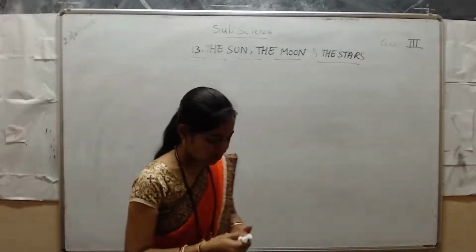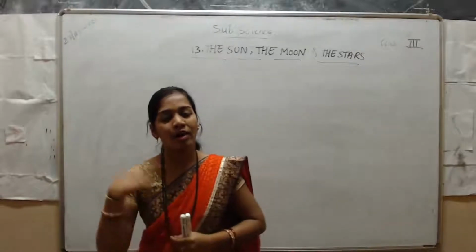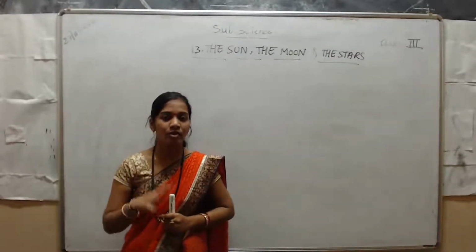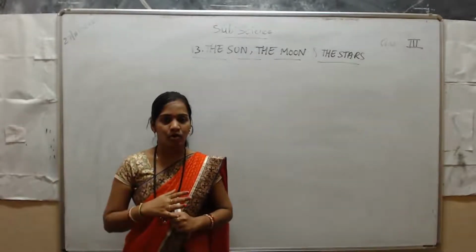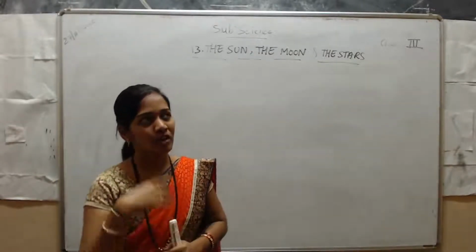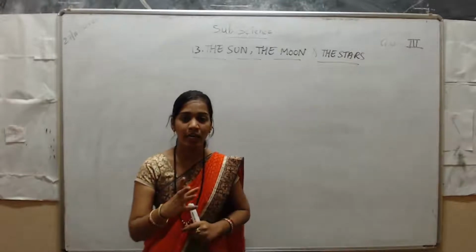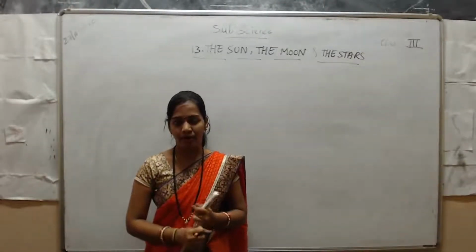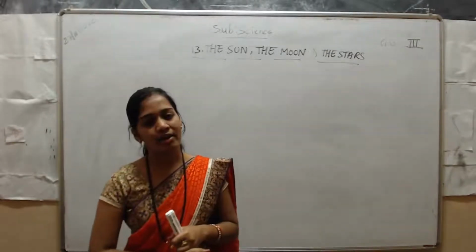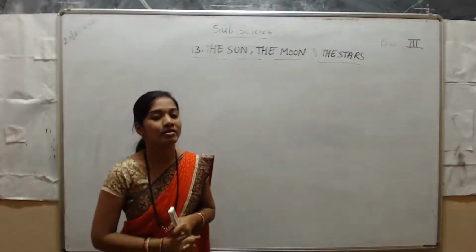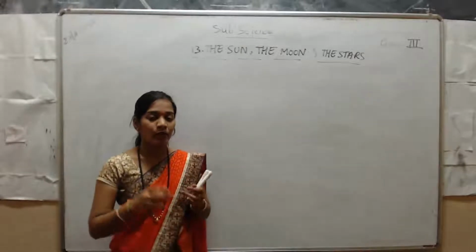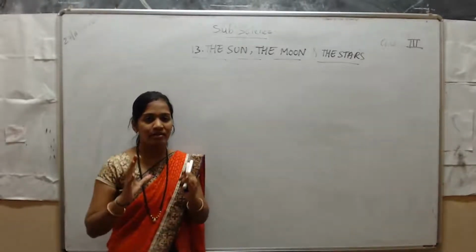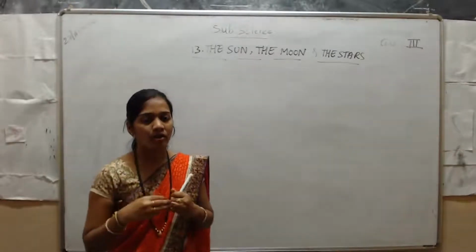So students, which objects present in the sky can you see with your eyes, daytime and nighttime? In the daytime, if you look up in the sky, you can see only the sun. Yes or no? The sun is also a heavenly body. Next, in the nighttime you can see the moon, and different groups of stars, when clouds are not there.